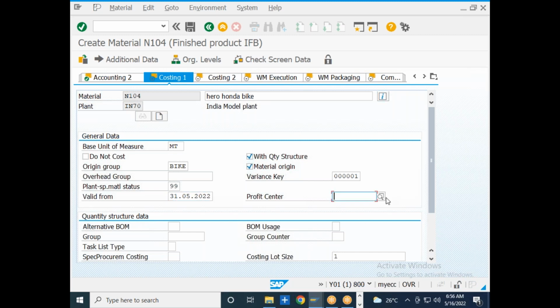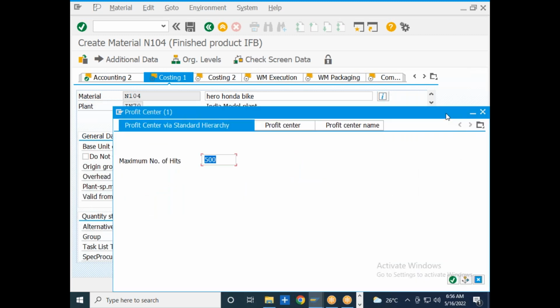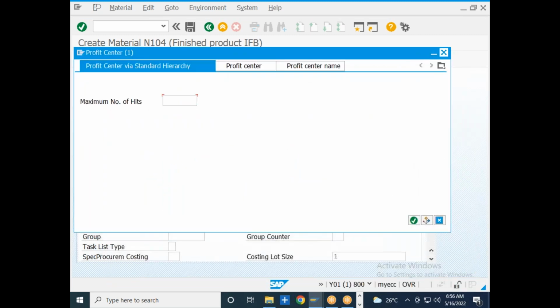Profit center is nothing but a department within an organization where you are using this particular material.